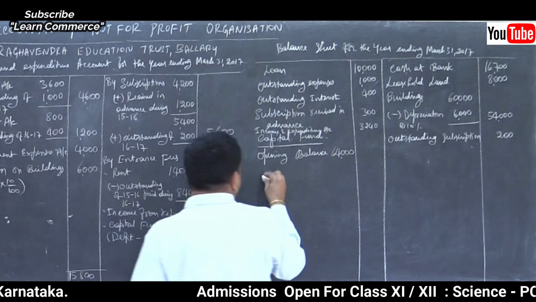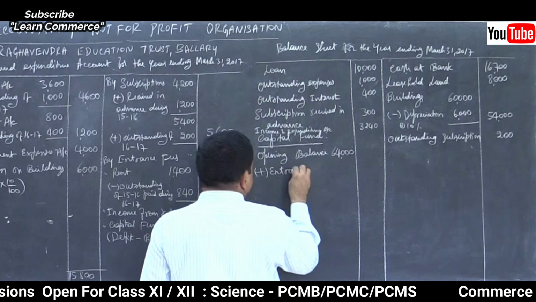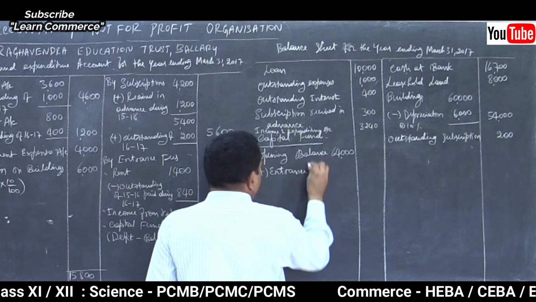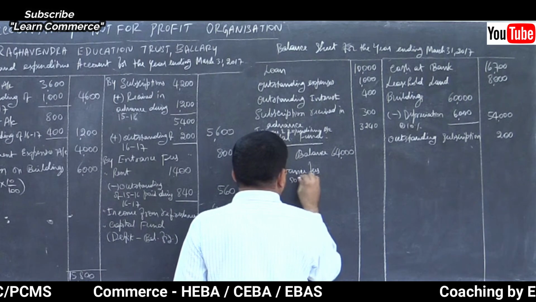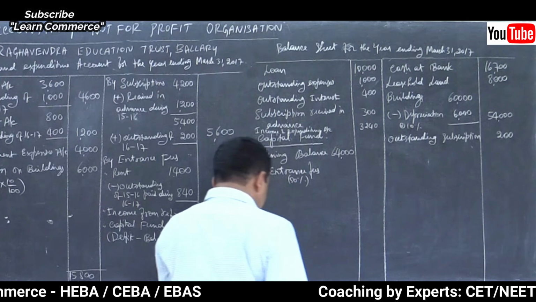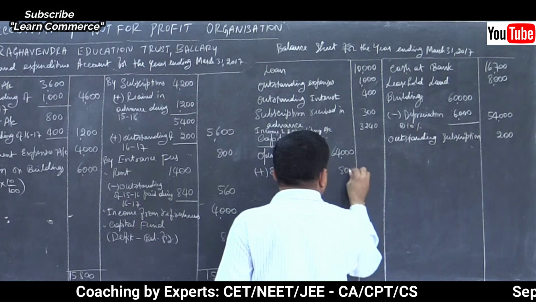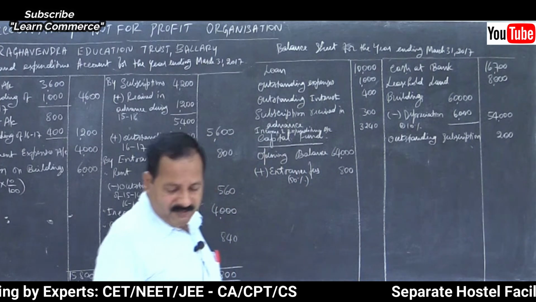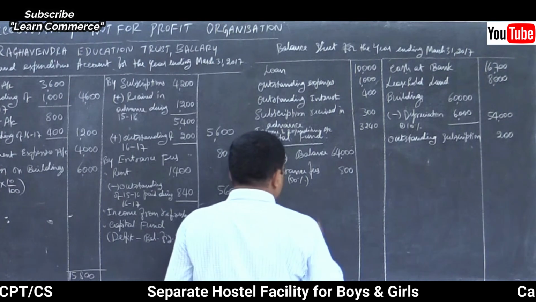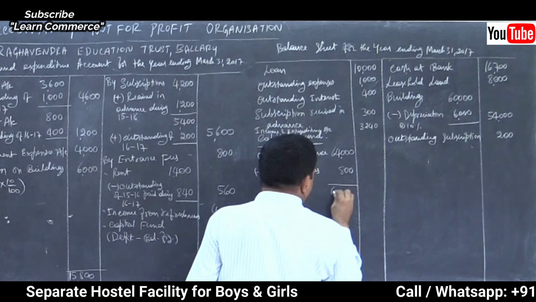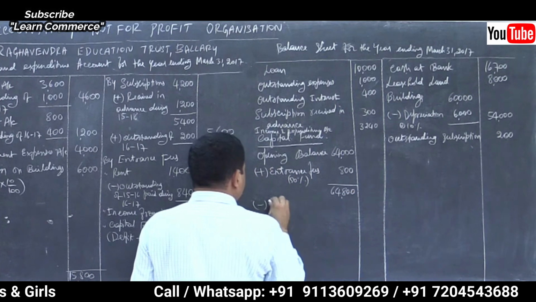Add entrance fees, capitalized receipts, entrance fees 50%, right? That is how much? 800. 1,600 was there. Then added together, 64,800 minus deficit.